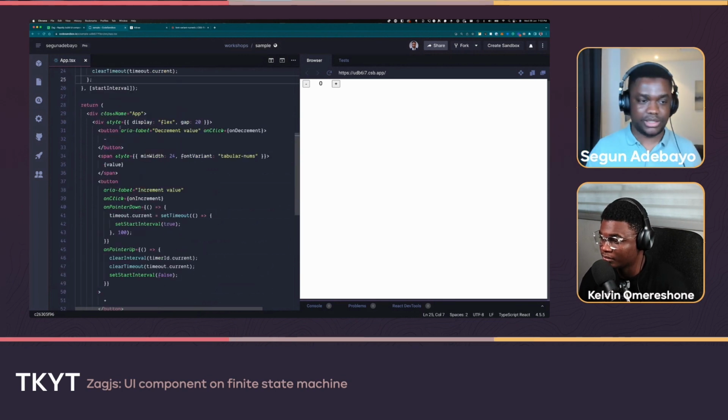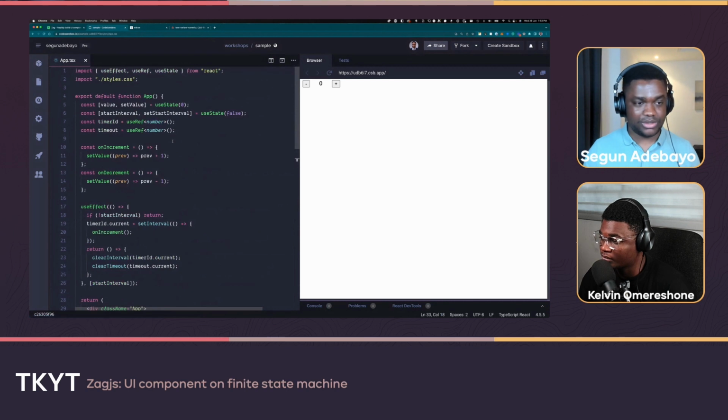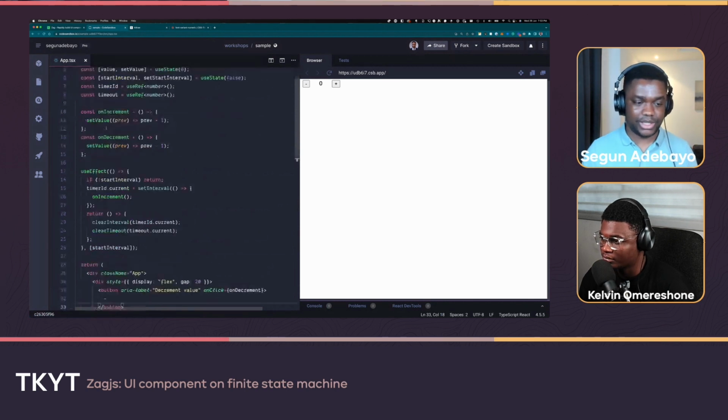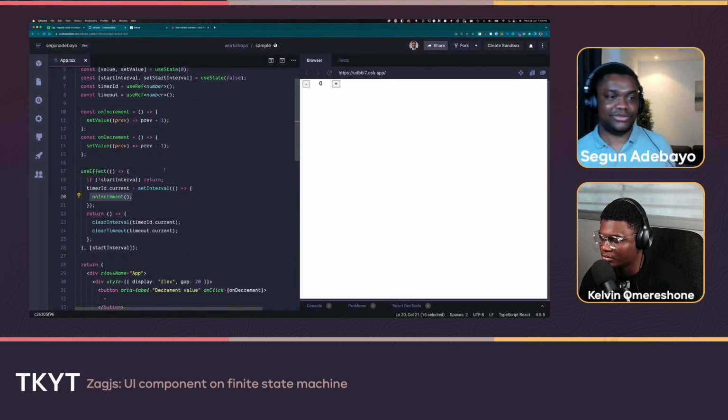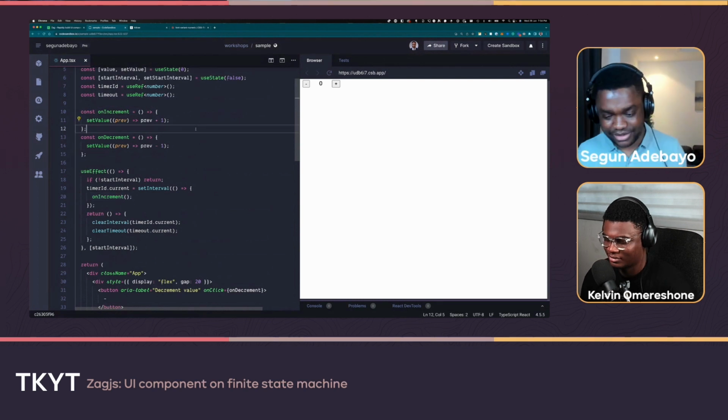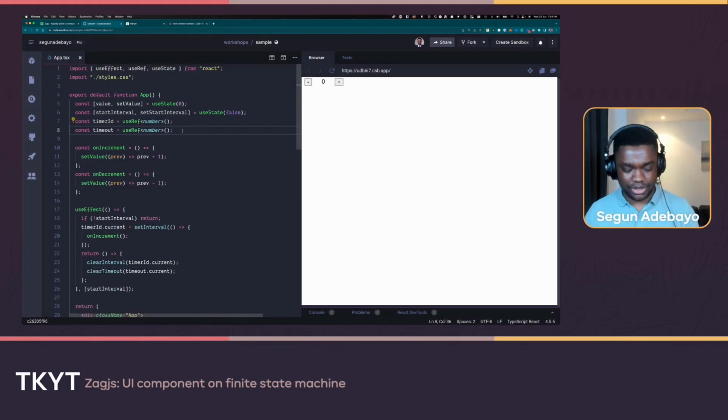Ideally, to be able to support the decrement as well, you would want some sort of state that controls whether you want to actually invoke on increment or on decrement. So you actually get to pick what you want to call, and then you can undo that case. But that is as far as the crude approach to solving this problem goes.